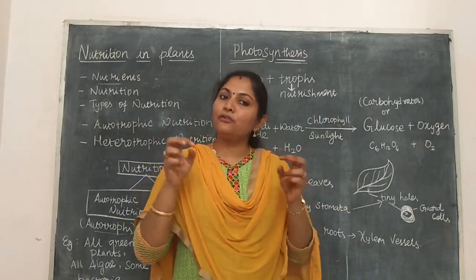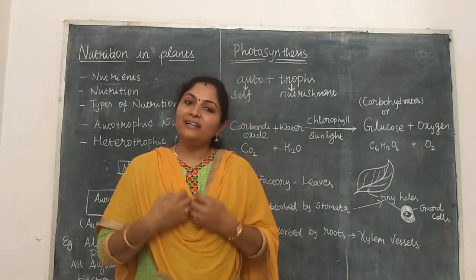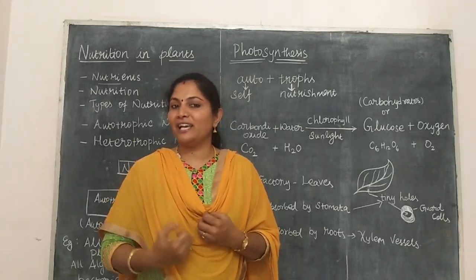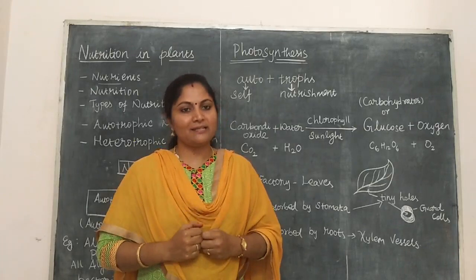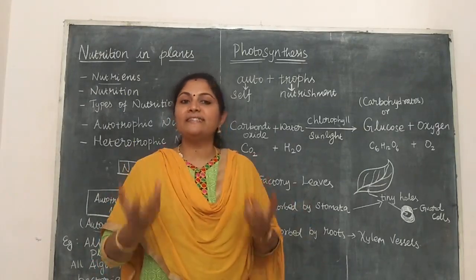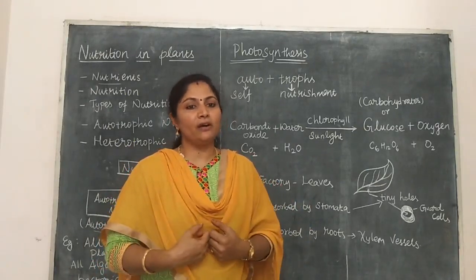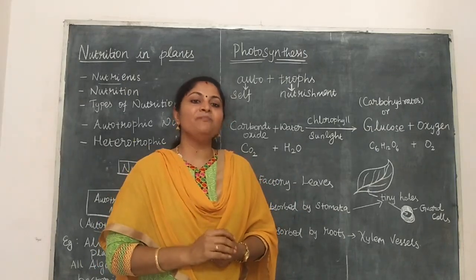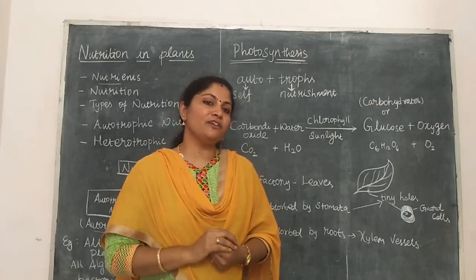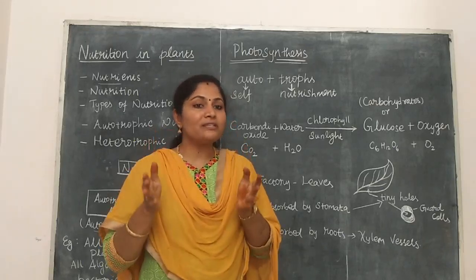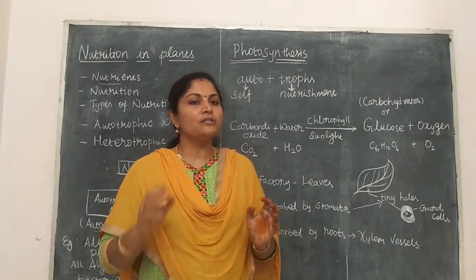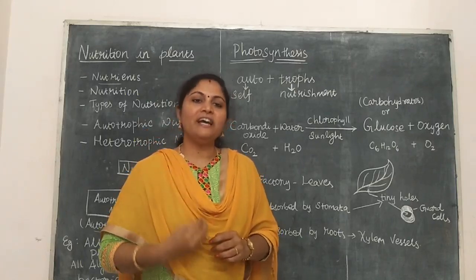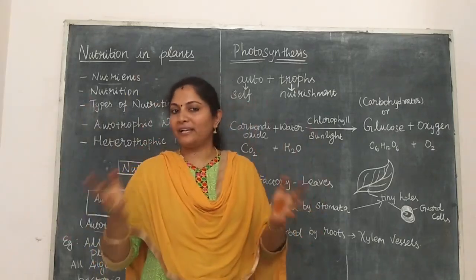So the excessive food stored in the plants we are taking for our life. As well as we need oxygen for our life, that also is obtained from the plants. Suppose photosynthesis does not happen, then we are not able to obtain oxygen continuously. The oxygen level in our atmosphere is maintained only by the process of photosynthesis. So photosynthesis is very important. Why is photosynthesis very important? Because it provides food as well as oxygen for all the organisms.